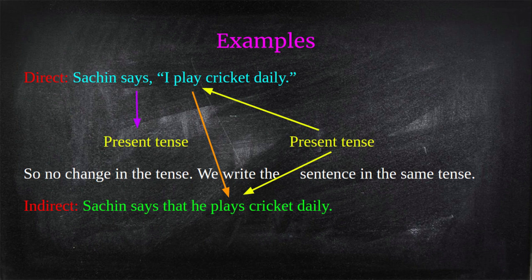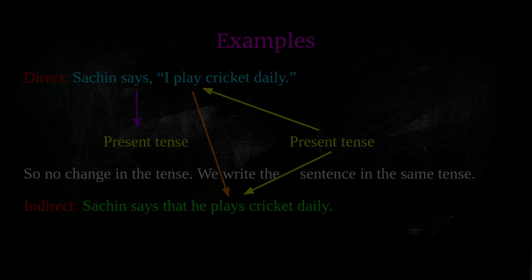Although I is singular, we use plural verbs with it. How do we use verbs with plural nouns? The same way we use with I also. So it will be Sachin says that he plays cricket daily.